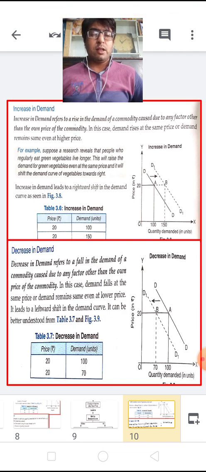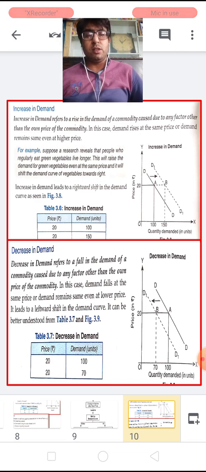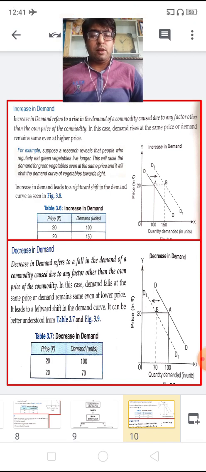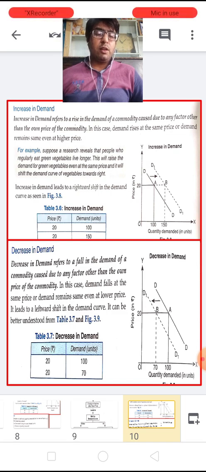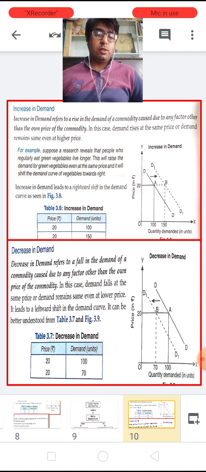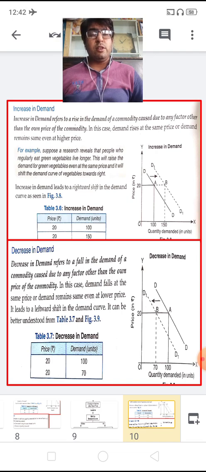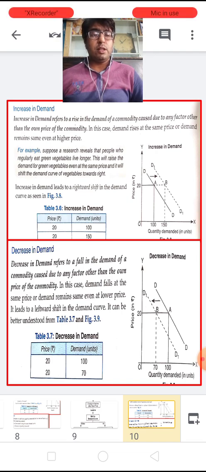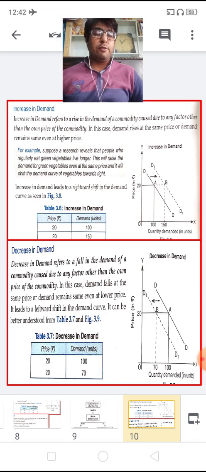Now there is a favorable change, the demand of the commodity increases and it will shift towards the right. The demand increases just because of the change in factors, and the price remains the same. That is why a new demand curve is formed, D dash D dash, and the demand moves from point A to point B towards the right, which is known as an increase in demand.